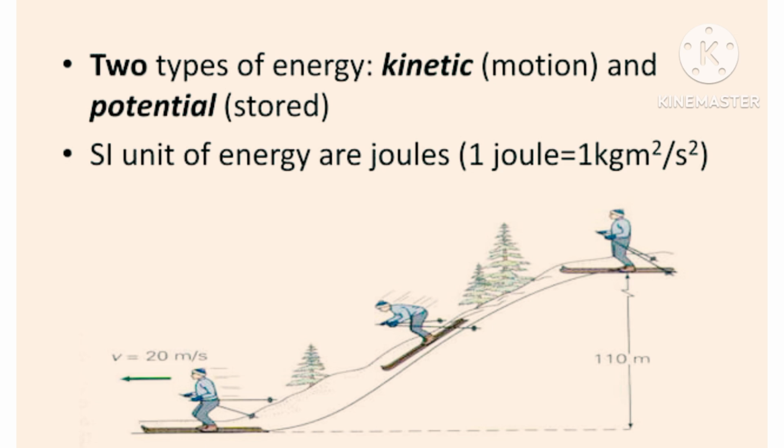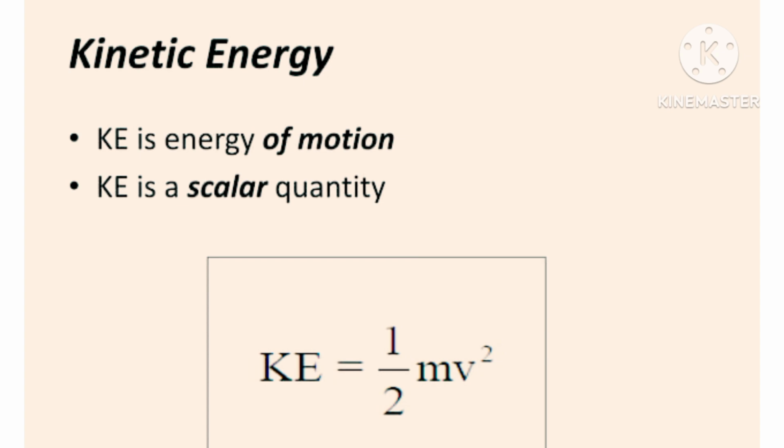The best way to think about them is that potential energy occurs before an action and kinetic energy happens during an action. The first one is kinetic energy. Kinetic energy is the energy an object has because of its motion. If we want to accelerate an object, then we must apply a force. Applying a force requires us to do work, and after work has been done, energy has been transferred to the object and the object will be moving with a new constant speed. This is the kinetic energy.